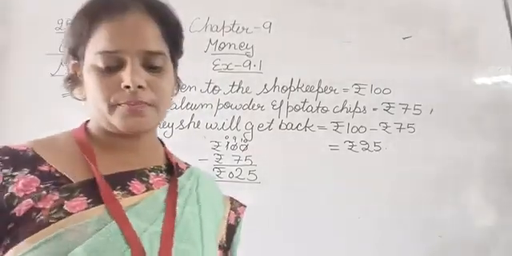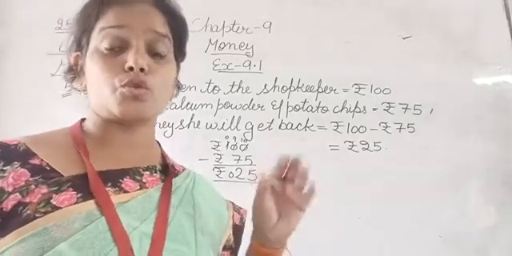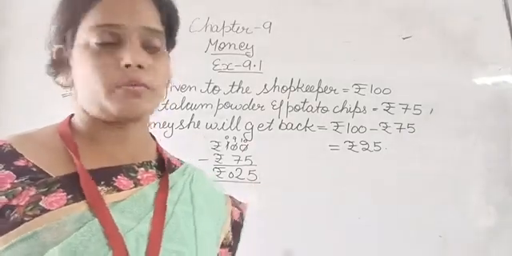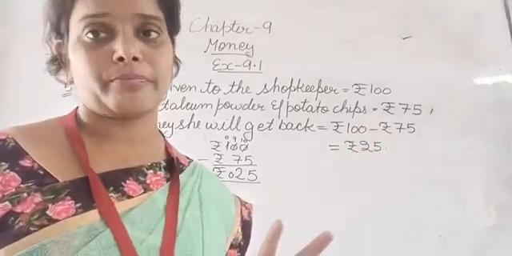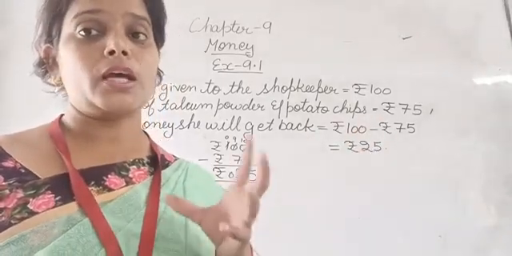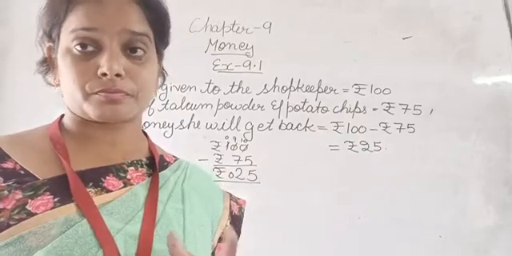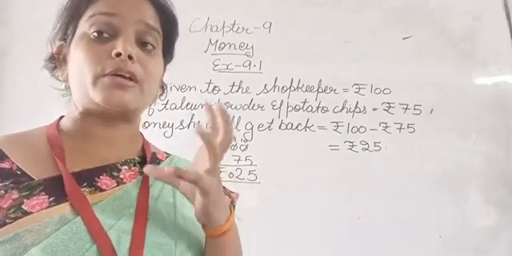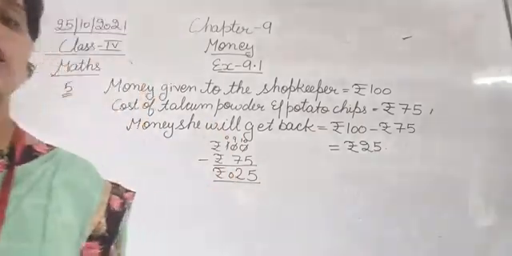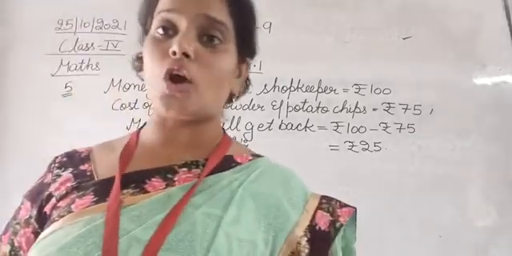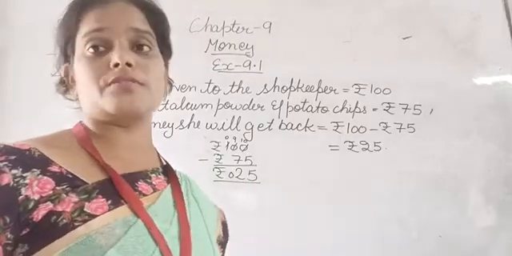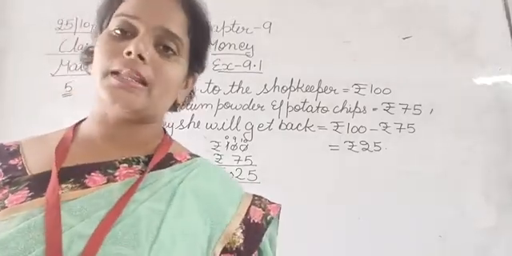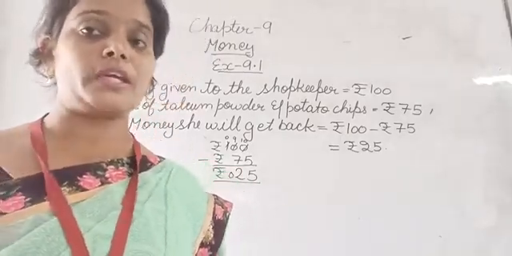Okay, so this is the amount that she will get back from the shopkeeper. Now they have said that she got back 5 notes. उसको 5 notes मिले हैं. Now देखो 25 rupees तो मिले हैं, but ये 25 rupees उसको 5 notes में मिले हैं. So we have to tell मतलब किस amount के notes हैं that she got back from the shopkeeper. So for this we will divide this rupees 25 by 5 and you will get the currency that she got back from the shopkeeper.